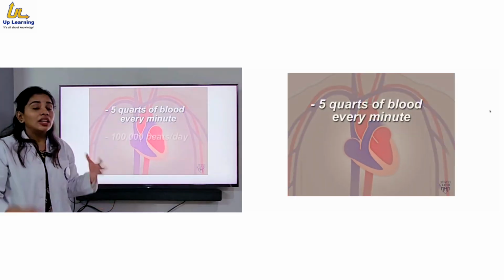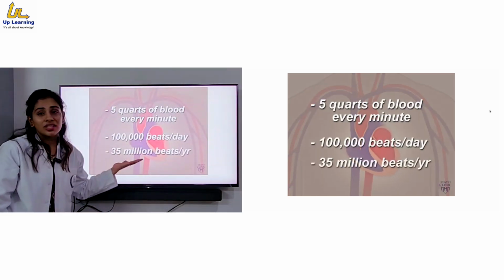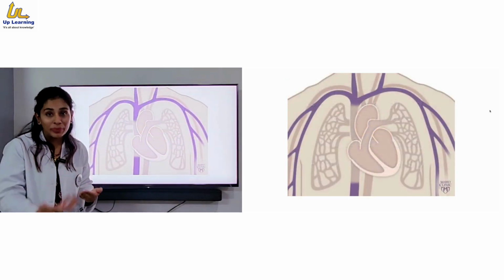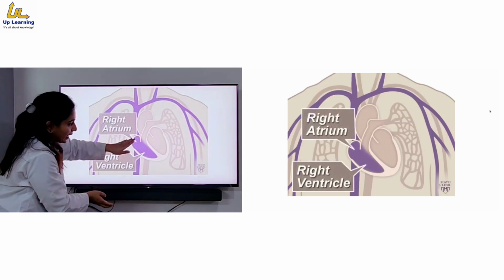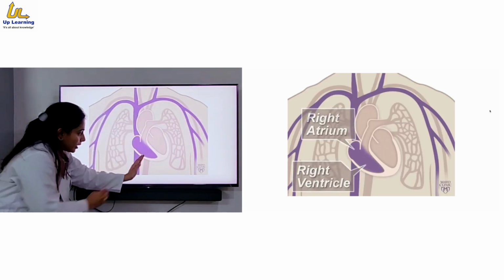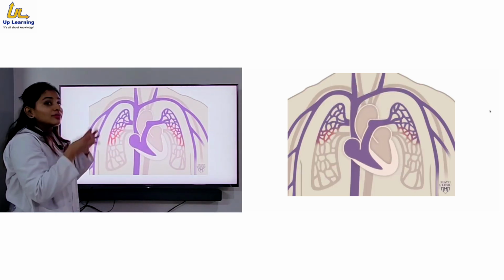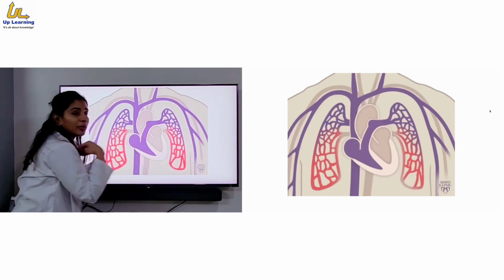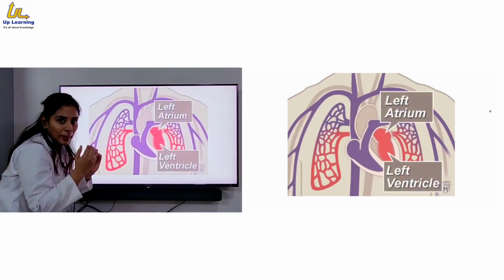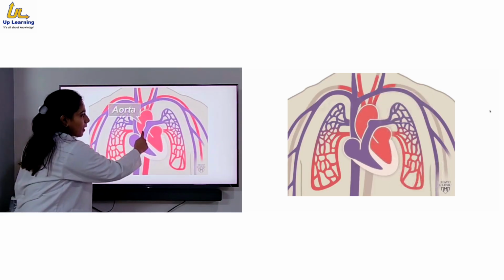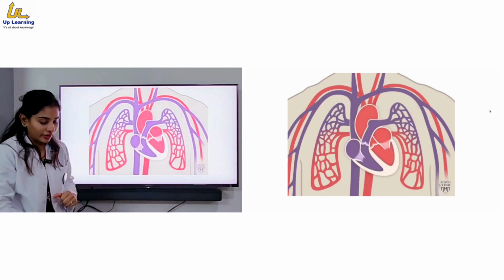Now every day the heart is going to pump a huge amount of blood, and throughout the day, throughout the year, this is the number of times your heart is going to beat. Okay, now all the deoxygenated blood, that is blue blood, is coming towards the right side from atrium to ventricle. Now from here it is going towards both of the lungs. You are taking oxygen inside the lung, that oxygen is getting transferred and carbon dioxide will come out, and that oxygen is carried in the left-sided oxygenated blood. Left atrium, left ventricle. It is passed through the big artery, that is aorta, and then throughout the body with the help of arteries. Okay.